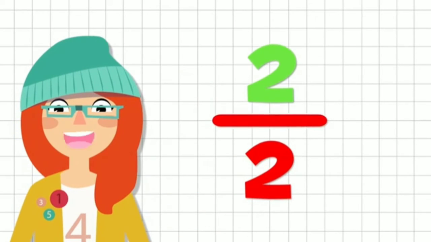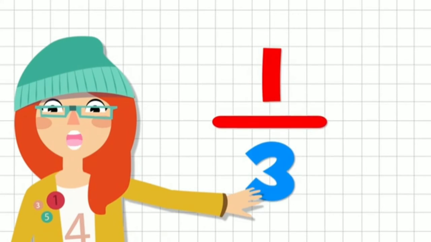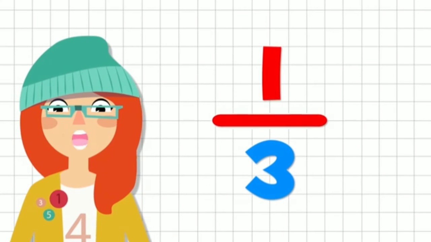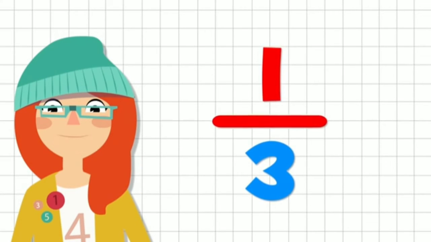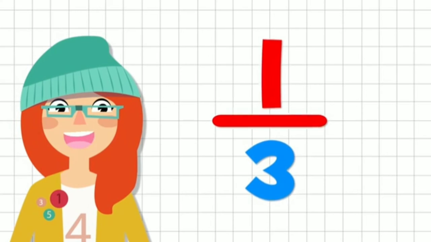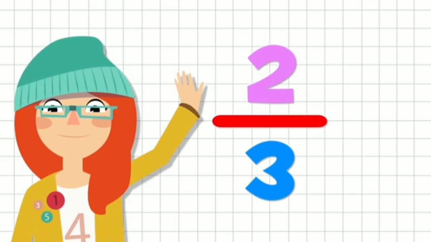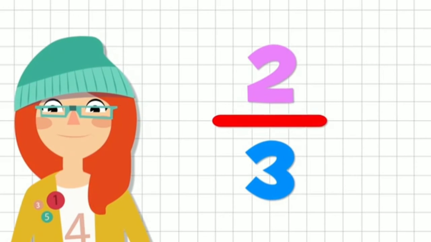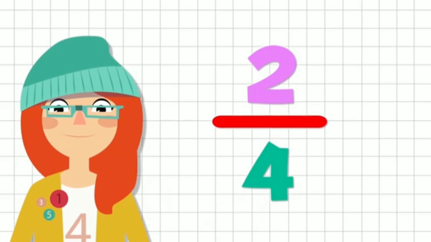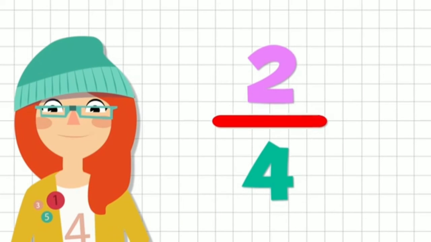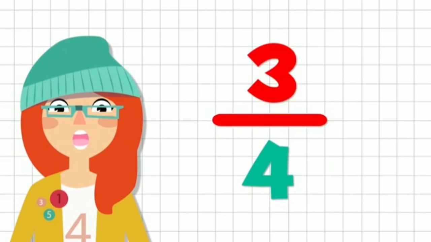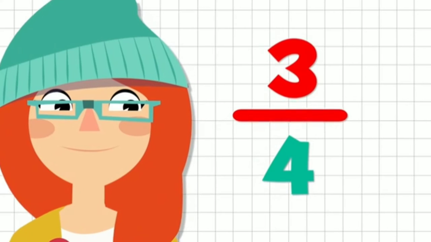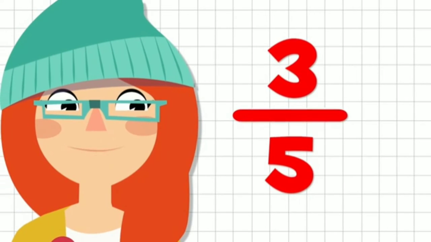Suppose the number at the top is 2, we read it as 2 halves. If the denominator is 3, we have to read it as thirds: 1/3, 2/3. Remember, the number at the top is read as a normal number, and the number below alone we read as ordinals. When the denominator changes to 4, we read it as fourths: 2/4, 3/4. Got it? That is how to read them.